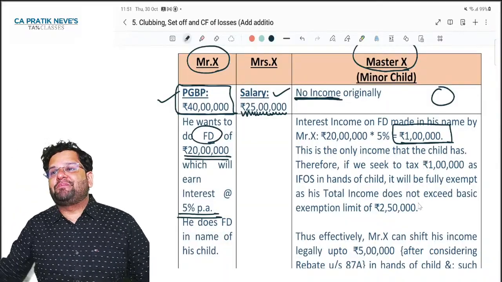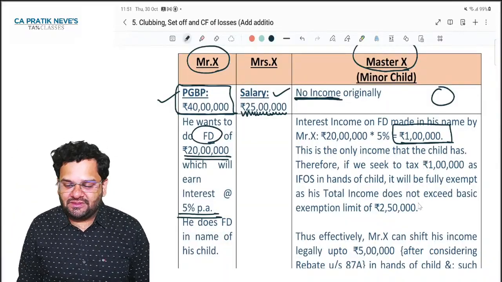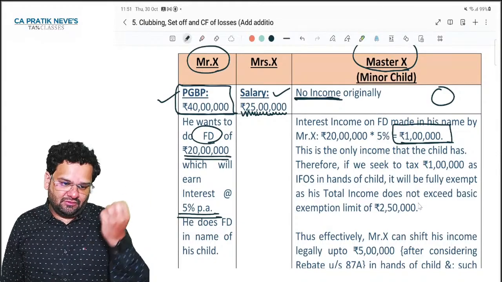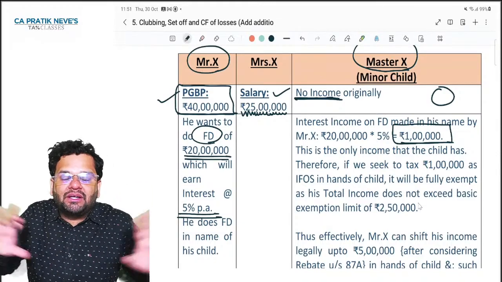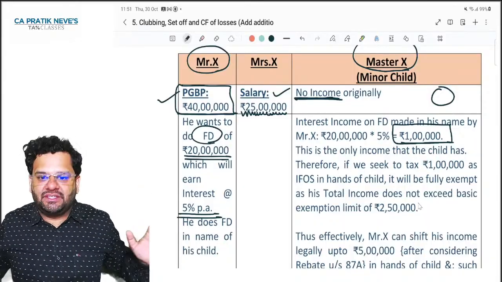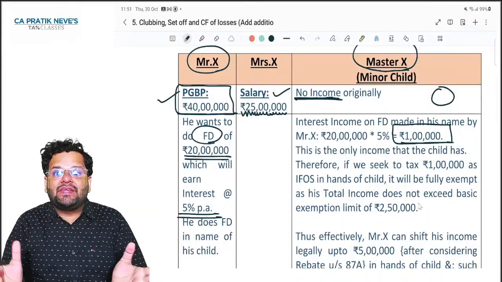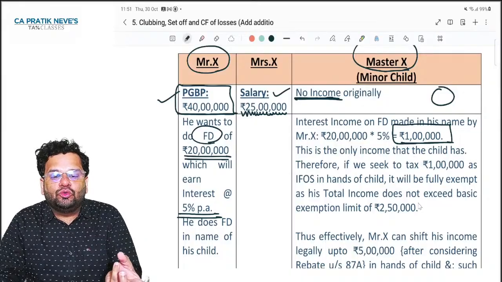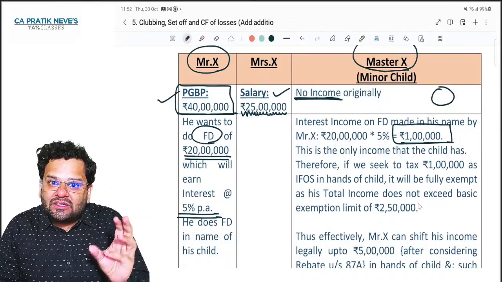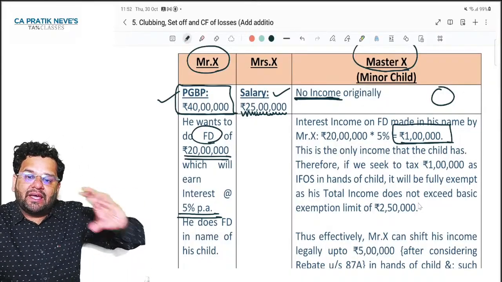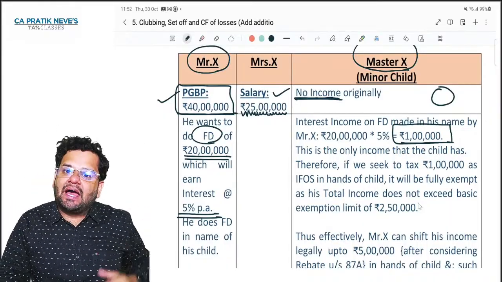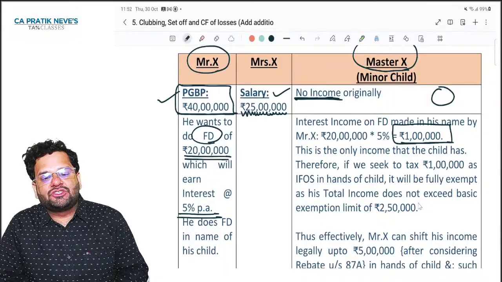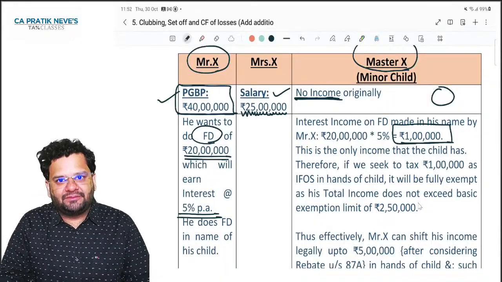Mr. X will be so happy that this 1 lakh rupees is the income which they have enjoyed, but they have enjoyed it tax free. And that exactly is the planning every parent would do, that they will divert more and more of their income into the hands of their children, and children will not be liable to pay any tax because children's other income is nothing.